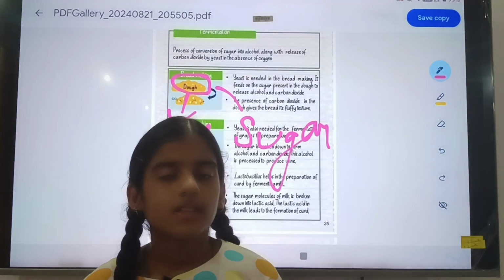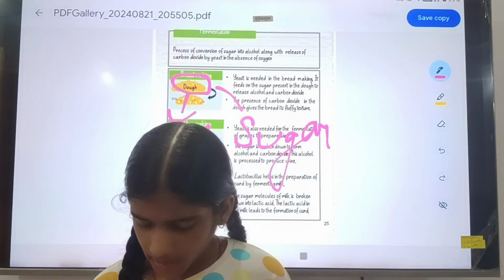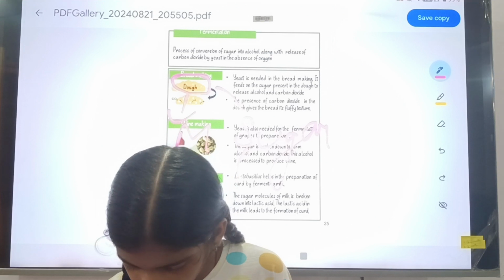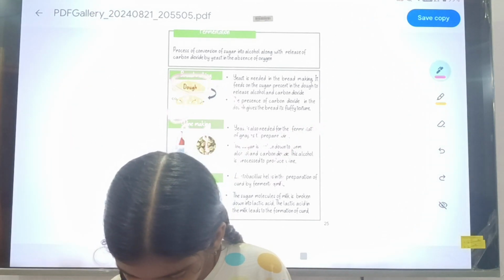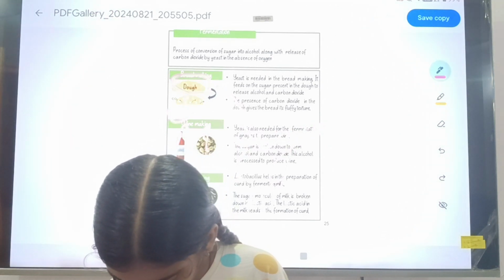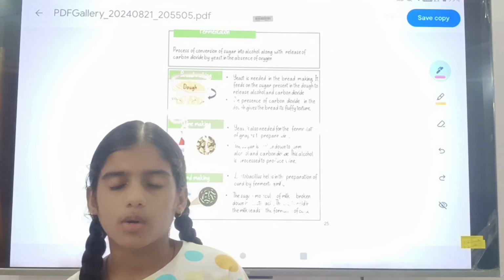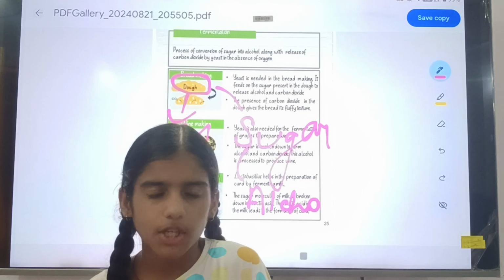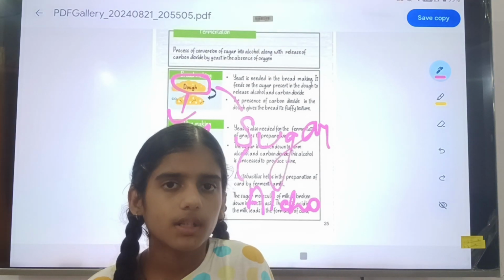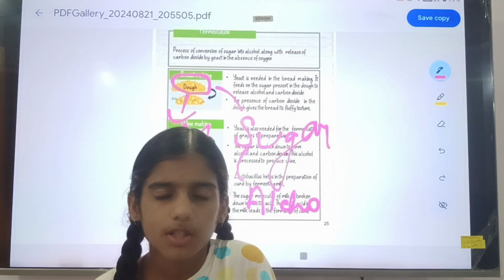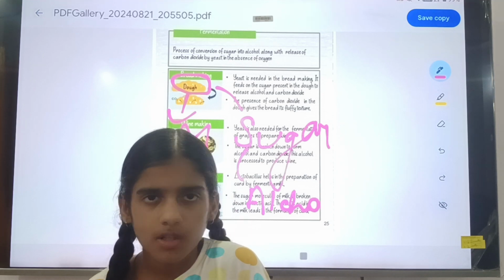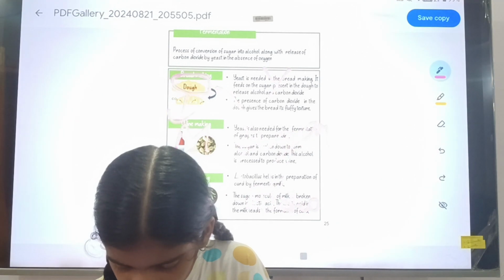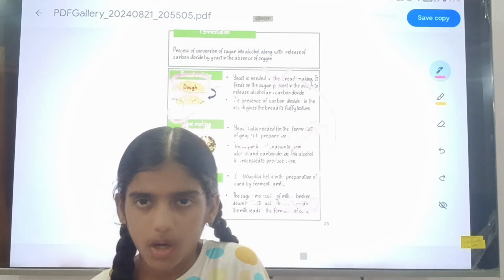Then by the process of fermentation, the sugar converts into alcohol. Firstly the dough contains sugar, and by the process of fermentation and by the yeast, the sugar converts into alcohol.